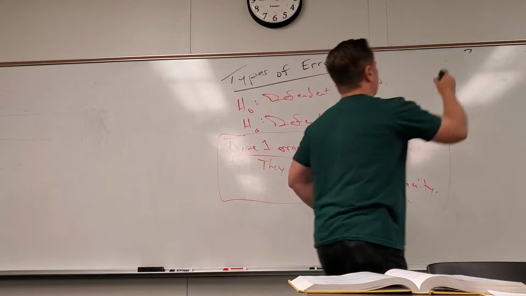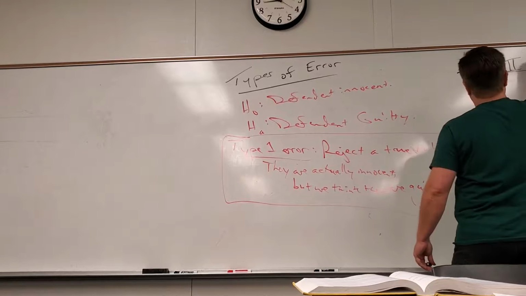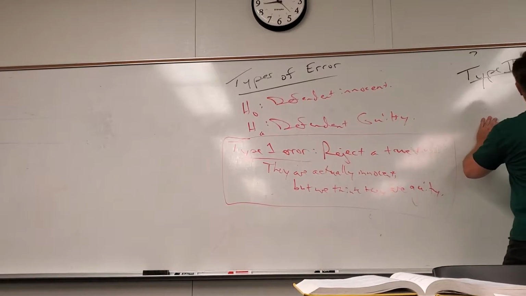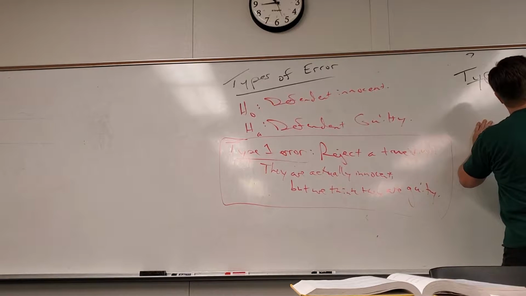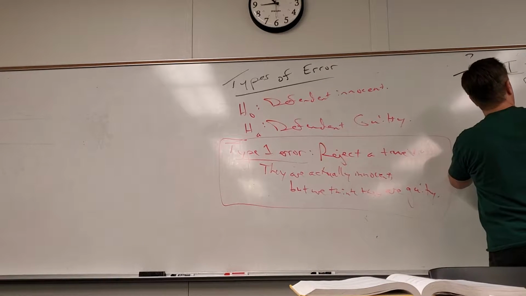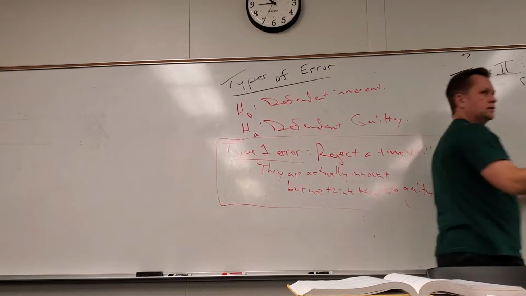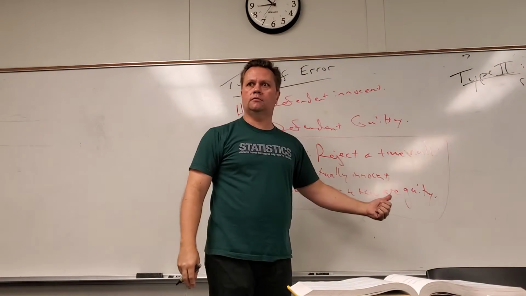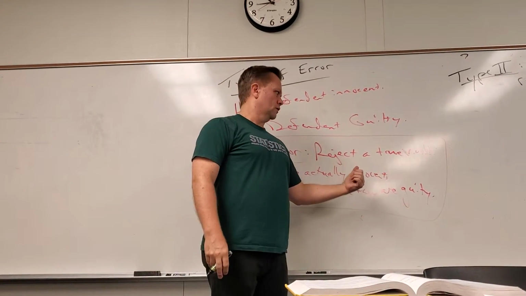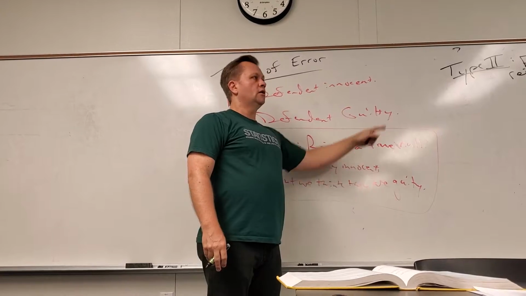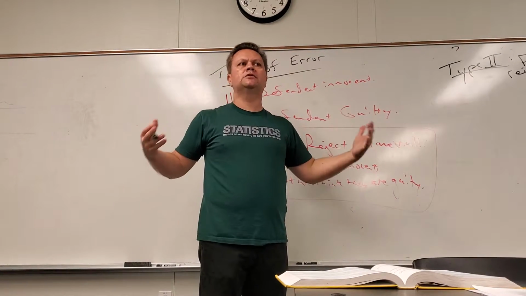That might not be the best. Yeah, type 2. Just to make it official, this is fail to reject a false null. So those are the two things that could happen, right? We can reject the null, or we can fail to reject the null. So when is it a mistake? I reject a null when it's true. I fail to reject a null when it's false. Those are the types of error.